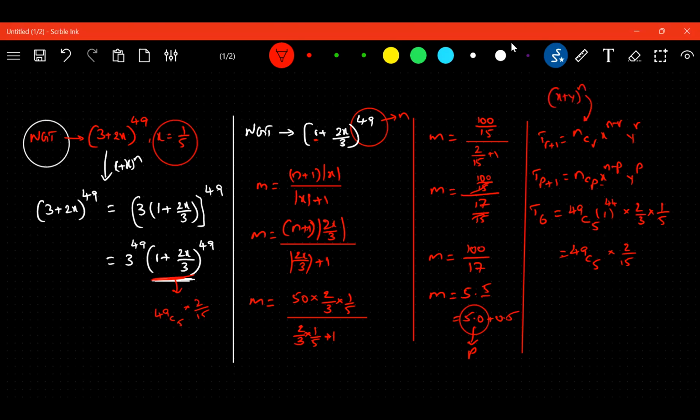Okay, sir. Excuse me, sir. Yes, ma. See, tell me, ma. Sir, I didn't understand the step after this T6. Sir, from this step, T6 is equal to 49C5. Right. T6 is equal to 49C5 into 2 upon 15. Am I right? Sir, why have you done 2 upon 3 into 1 upon 5? See, what is y, ma? What is y here? 2x upon 3. X is 1.